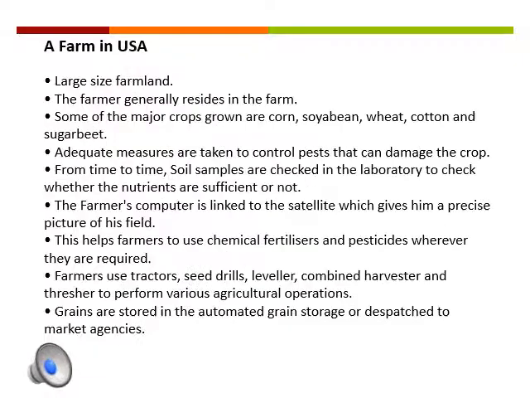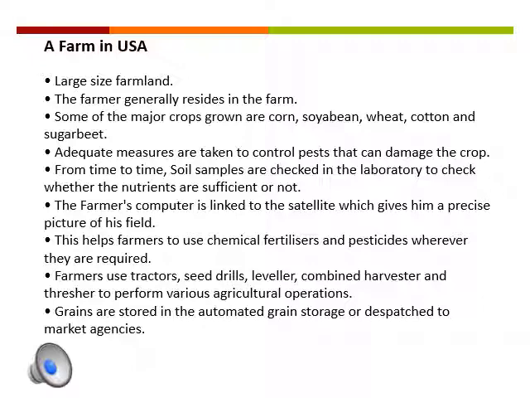Now you have seen how farming in India has been done, with the farmers taking the help of other cooperative members in order to look after their livestock, or even consulting the government to take help. They are taking tractors on rent and then plowing the field. So they are using technical methods of cultivating the crops, and they are sowing at least one or two crops in a year. Now let's see what kind of farming is done in the USA.